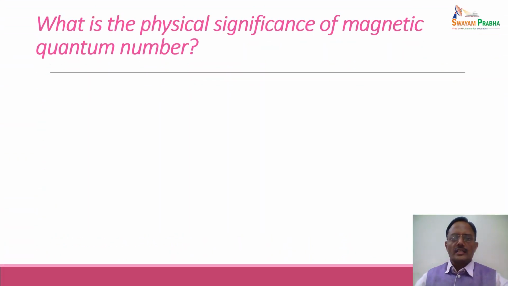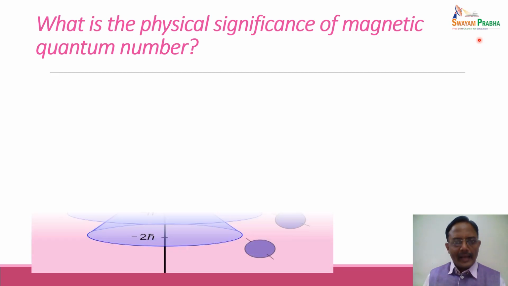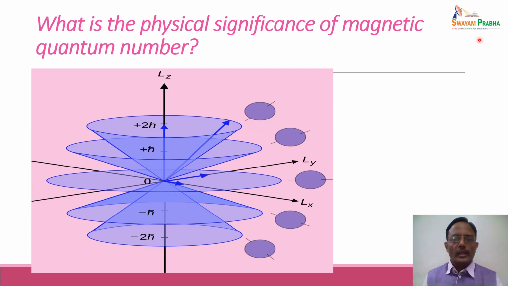What is the physical significance of magnetic quantum number? Now we know that magnetic quantum number can have values from plus L to minus L. The magnetic quantum number represents the orientation of the electron in the presence of an external magnetic field. Now when an electron is placed in an external magnetic field, there are two motions taking place. First is the spinning motion of the electron, where the electron is revolving around its own axis, similar to a top revolving around its own axis.